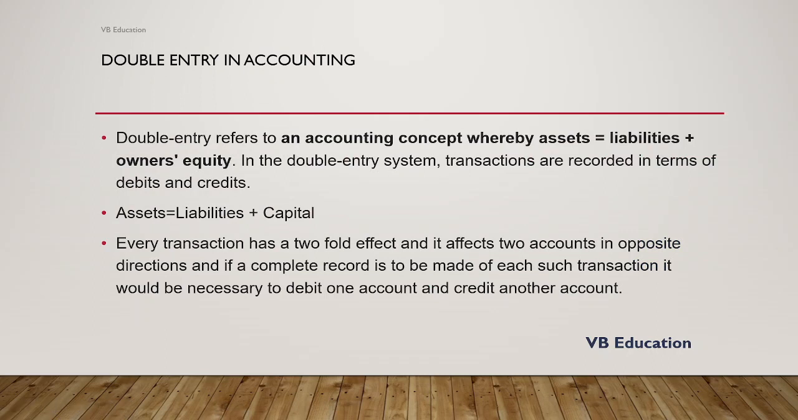Now let's try to understand the definition of double entry in accounting. Double entry refers to an accounting concept whereby assets is equal to liability plus owner's equity. Owner's equity is nothing but the capital. In a double entry system, transactions are recorded in terms of debits and credits. So finally, asset is equal to liabilities plus capital. Every transaction has two-fold effects and it affects two accounts in opposite directions. And if a complete record is to be made of such transaction, it would be necessary to debit one account and credit another account.